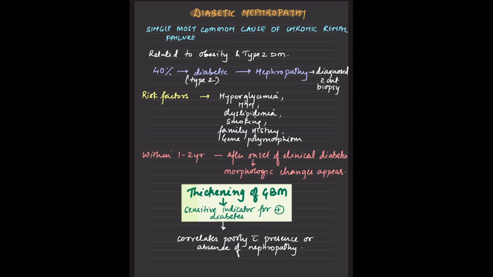So there is a reminder for us to discuss this with the patients, to analyze the urine routine microscopic picture and the creatinine levels, and to make them follow up with us or any other doctor.